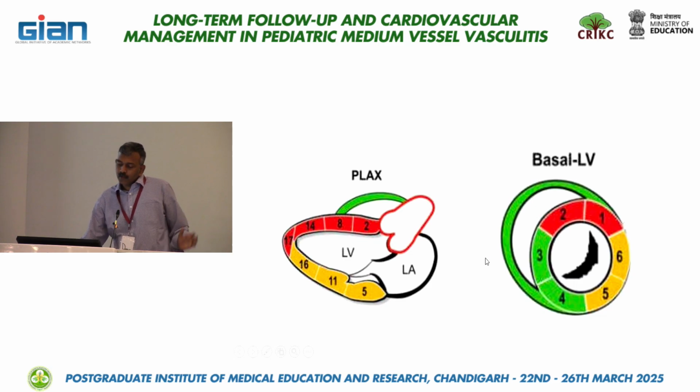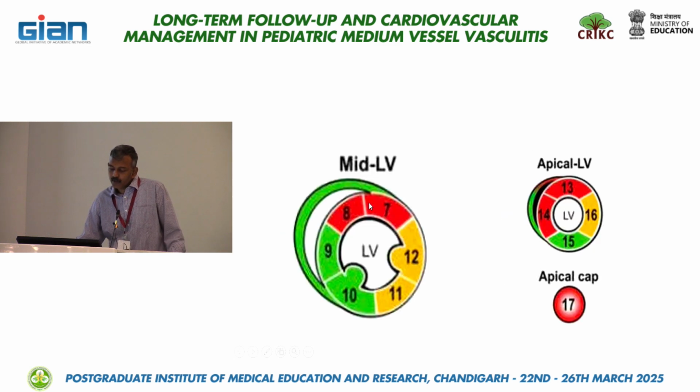And in the short axis cuts in the basal LV, they have given a depiction of the mitral valve in cross section. So the anterior and anterolateral are supplied by the LAD. The inferior and inferoseptal are supplied by the RCA, and the lateral and anterolateral are supplied by the LCX in the basal portion. Similarly, in the mid LV, the distribution is similar, LAD, RCA, and LCX, and in the apical LV also, the distribution is similar, whereas the apical cap is supplied by the LAD.